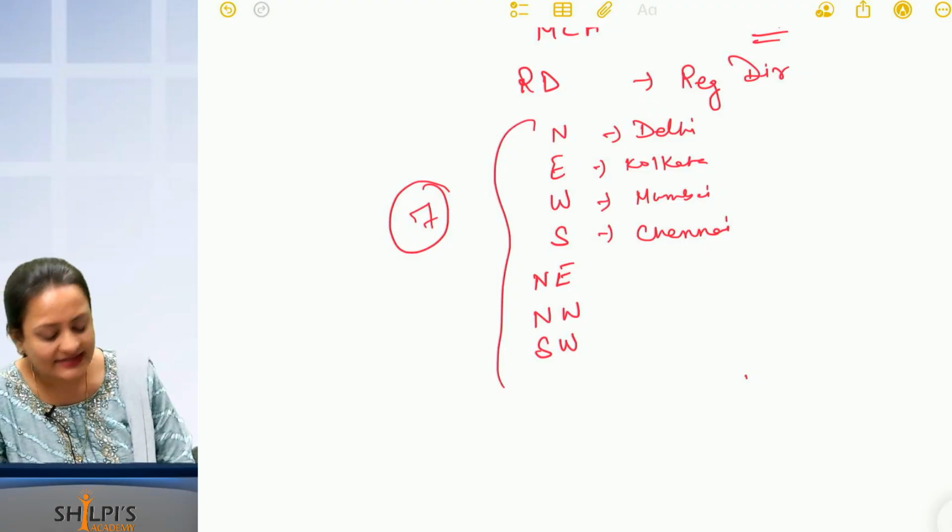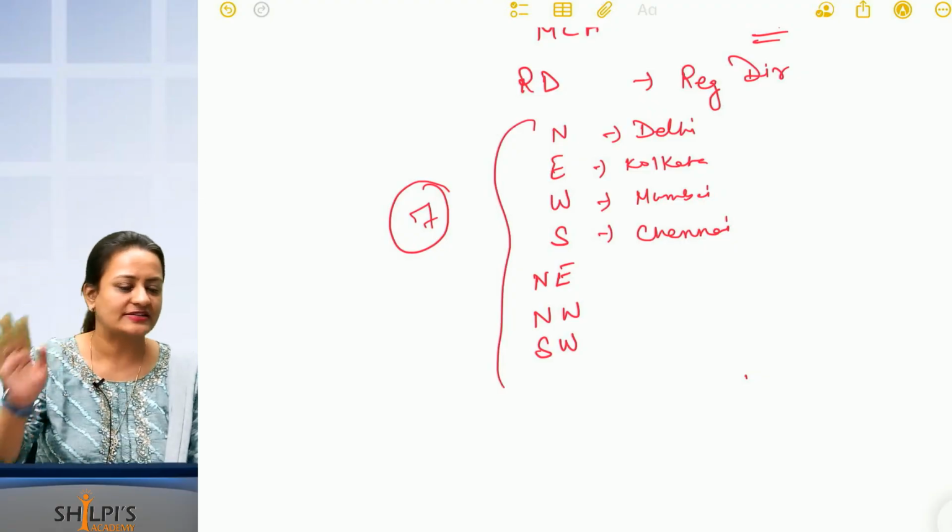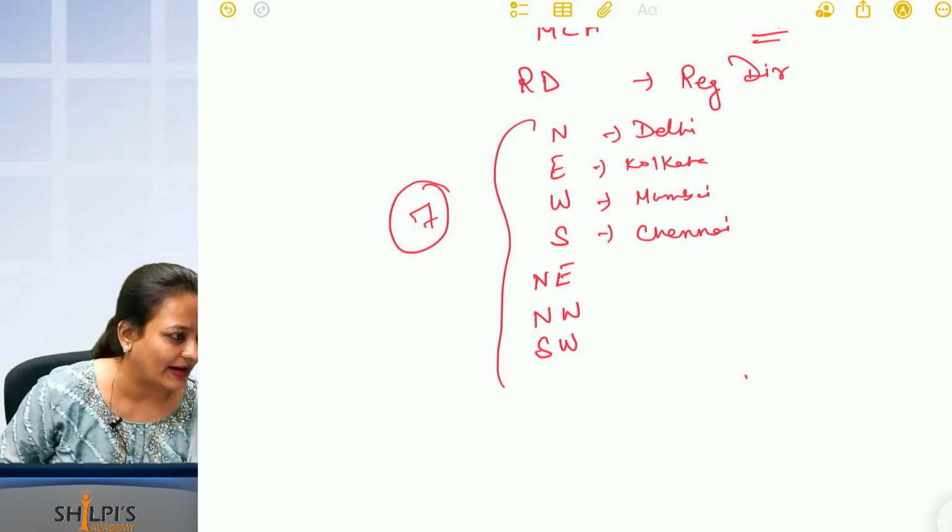So these are the 7 regional directors managing the country in 7 regions.